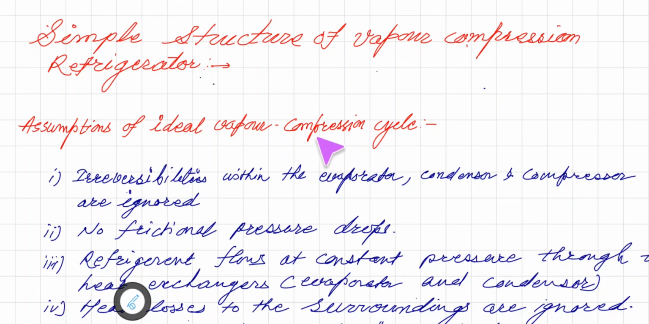the assumptions of the ideal vapor compression cycle are: first, irreversibilities within the evaporator, condenser and compressor are ignored. These are the parts of the refrigerator which we are going to see soon. Second, no frictional pressure drops, so during mechanical friction no pressure drop is considered.